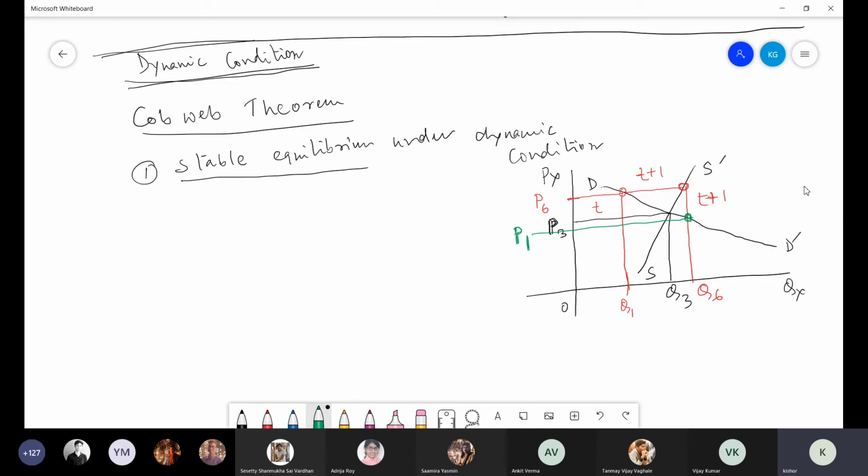At P1, which is less than P3, the original equilibrium price, the current market price is even lower than the original equilibrium price. So as a supplier, P1 is not attractive to me. I'm not very interested. I'm not happy, because the price came down to P1 for a reason: if I do not bring it down, there will be unsold stock in the market, and I have to dump it in the dustbin.